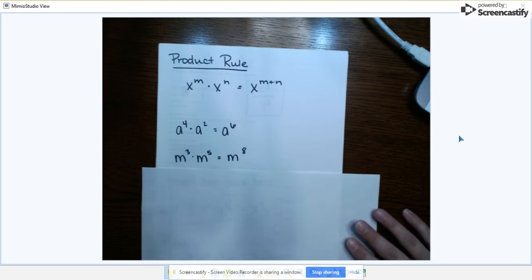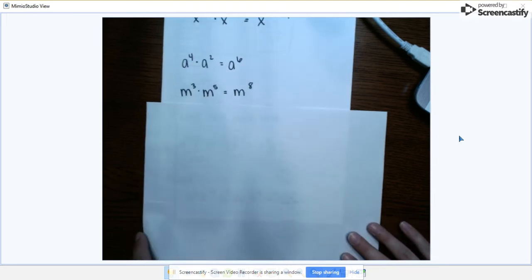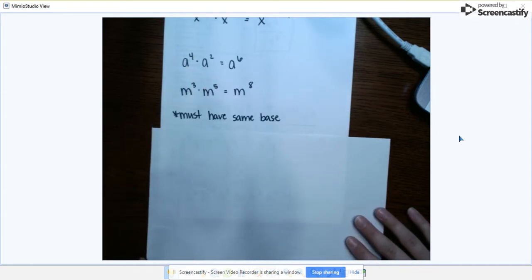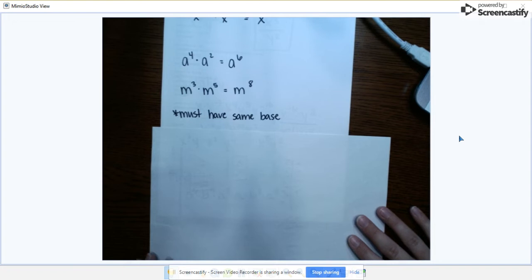M cubed times m to the fifth is m to the eighth. The important part is that every single time these bases have matched. So the bases must be the same in order to add the exponents.